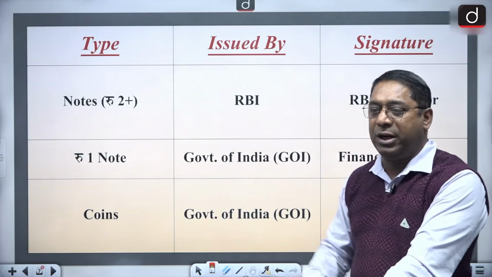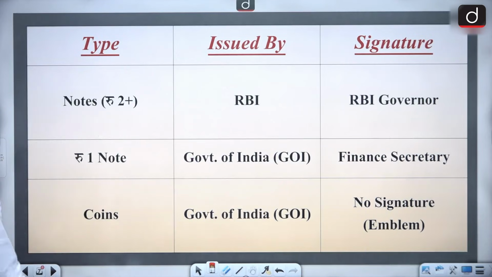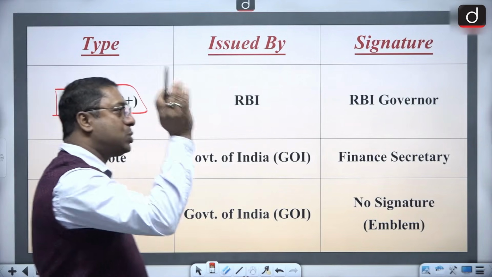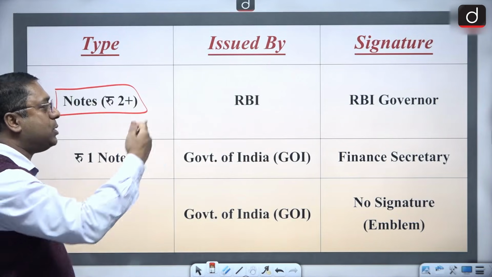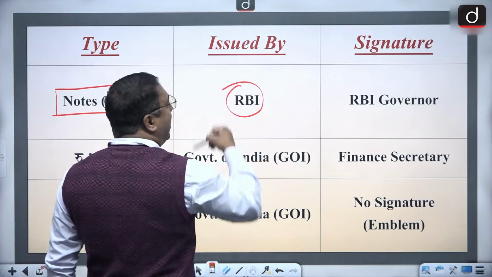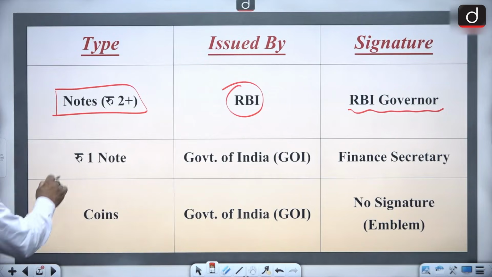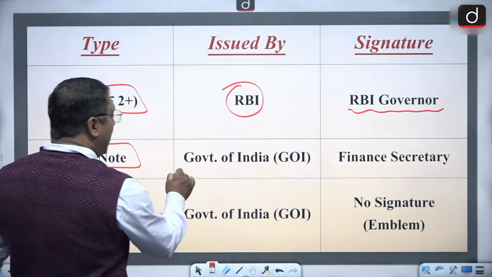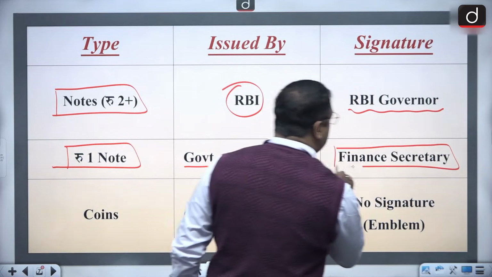This table, if you keep in mind, you will never do anything wrong with it. When it comes to currency notes, that is 2 rupees, 5 rupees, 10 rupees, 20 rupees, 50 rupees, 100 rupees and so on, that is issued by the RBI and the signature is that of the RBI governor. When it comes to the 1 rupee note, nowadays hardly we find that 1 rupee note, that is issued by the government of India and the signature is finance secretary.